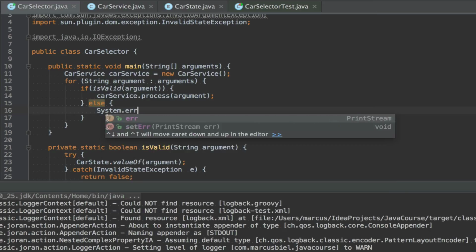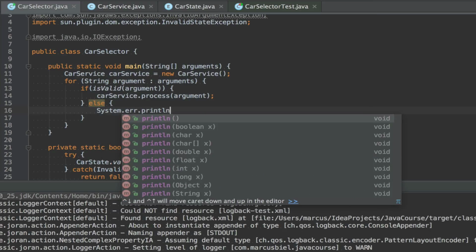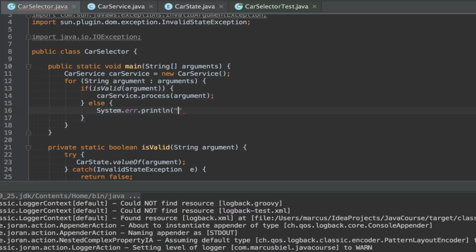System.err.println, invalid argument given, or let's say ignoring invalid argument.